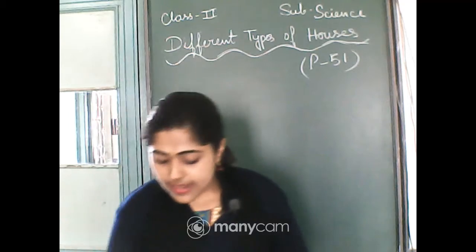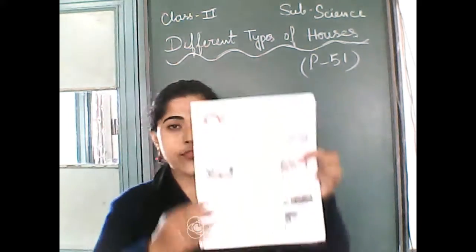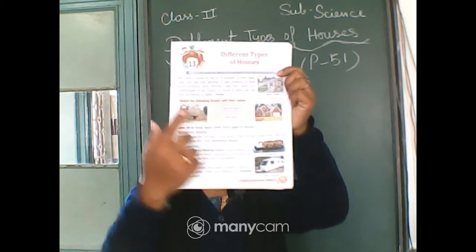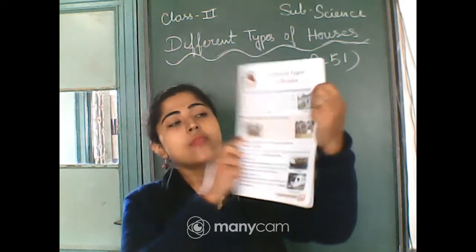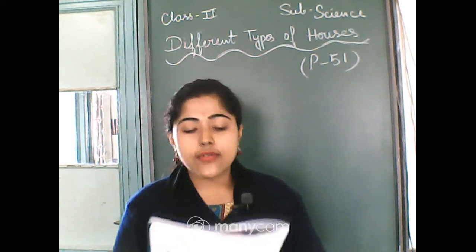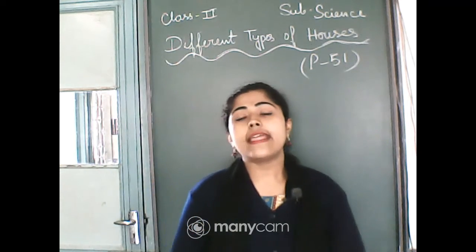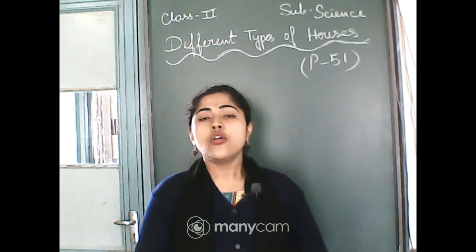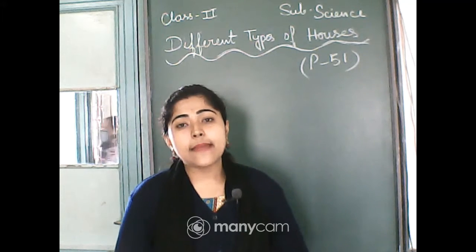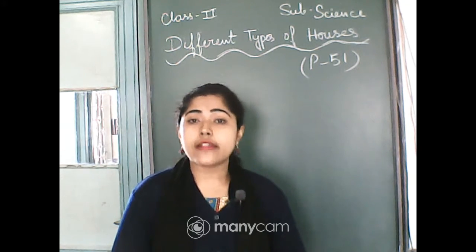So here you can see pictures of two houses, right side and left side. In the left side, you can see in your book a mud house which is made up of clay, mud, bamboo and straw.